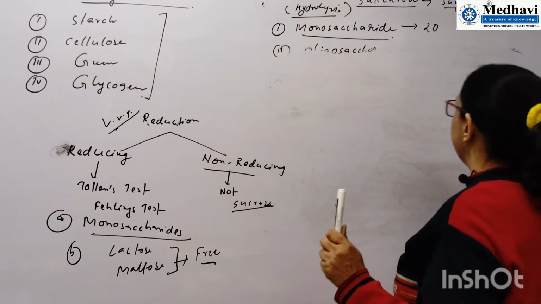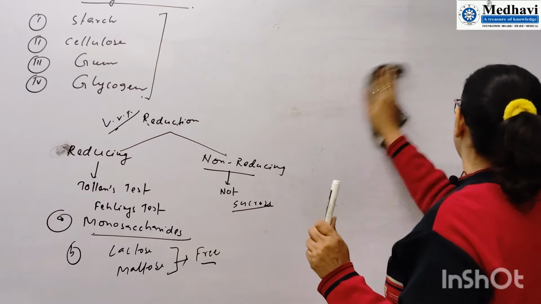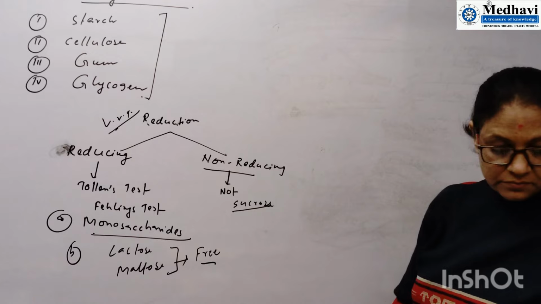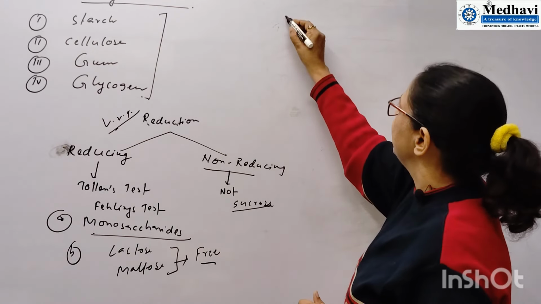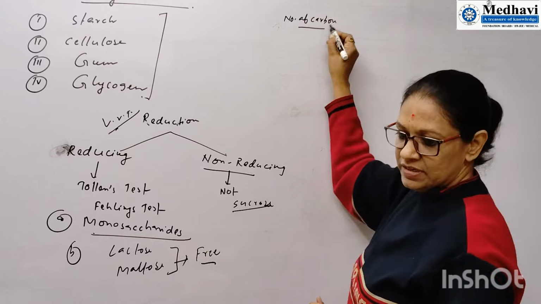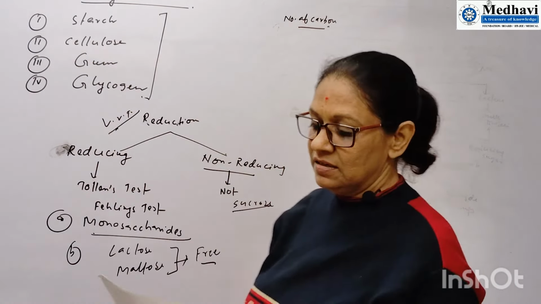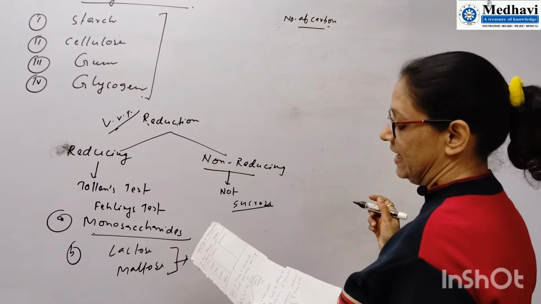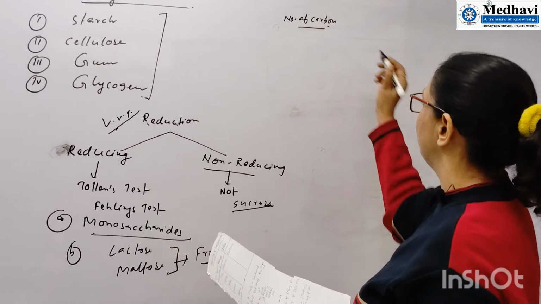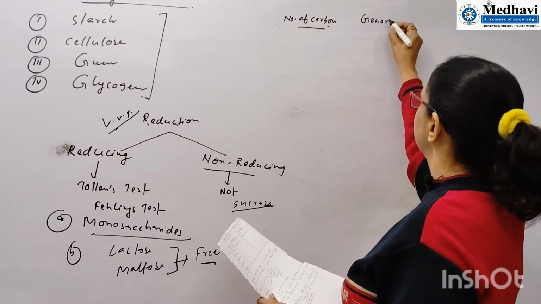We will classify carbohydrates. For this I have made the number of carbons and their naming. How will you classify carbohydrates? Suppose, on the basis of number of carbon. For this I have prepared a table: the different types of monosaccharides classified on the basis of carbon. Number of carbon, general terms,